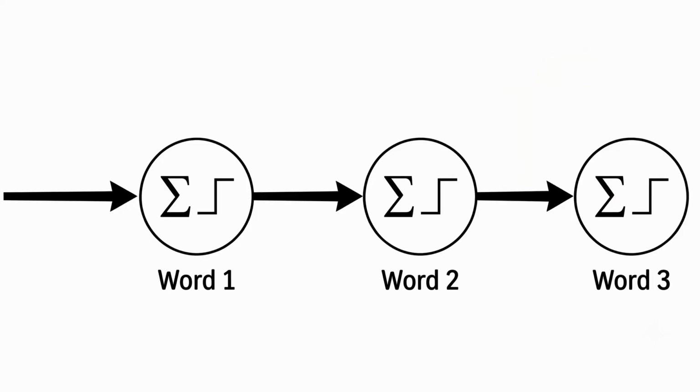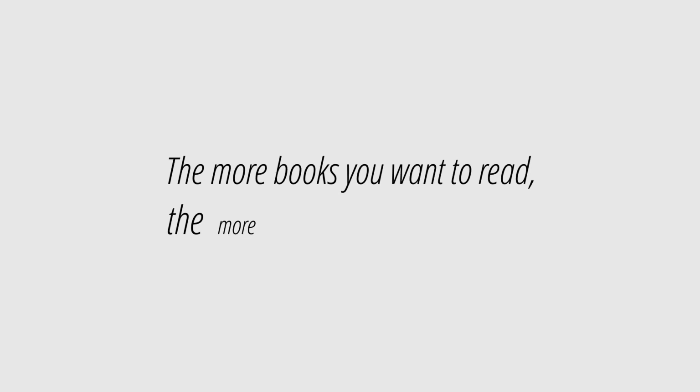These networks processed the input as we do. They read word by word and update their memory along the way. However, these neural networks had one big flaw. I am guessing that some of you love reading books. I also do. And maybe some of you struggle with finding enough time for reading the books. Instead of reading for 15 minutes once a week, you want to read for 15 minutes every single day. Essentially, the more books you want to read, the more time you need to spend. And this was the exact same for recurrent neural networks. They weren't scalable because they couldn't read more than one word at a time.